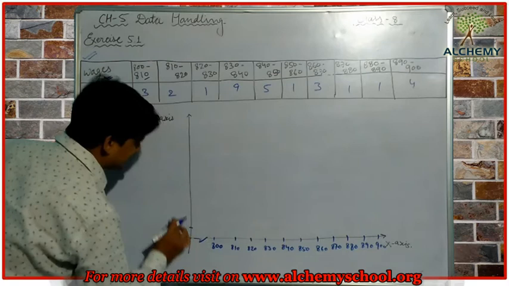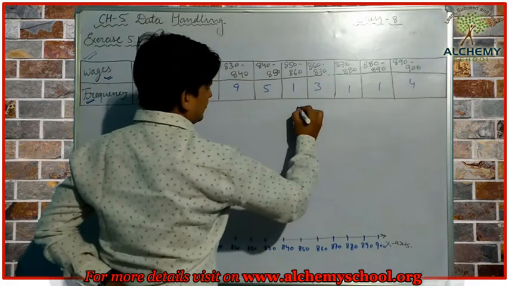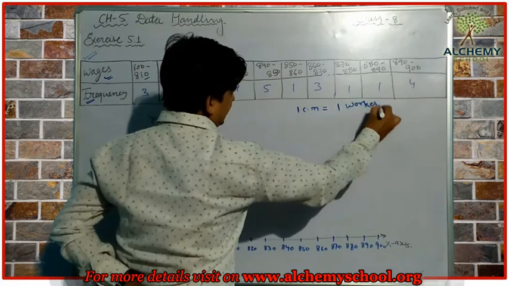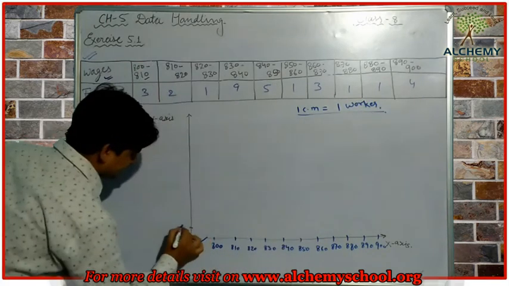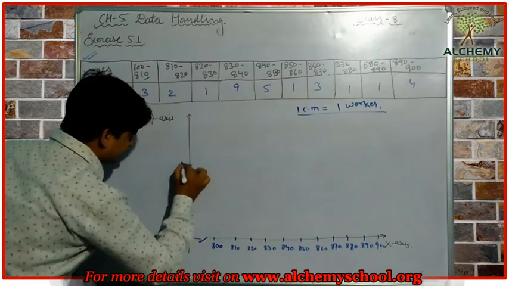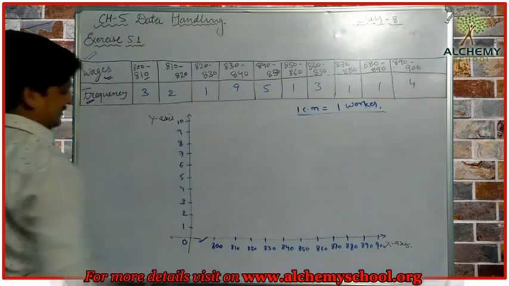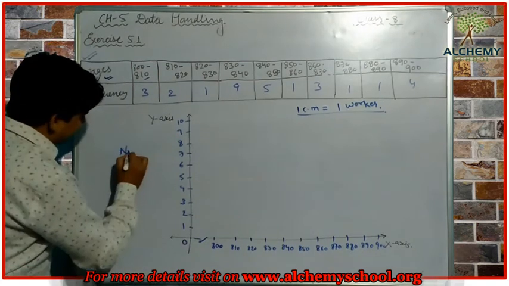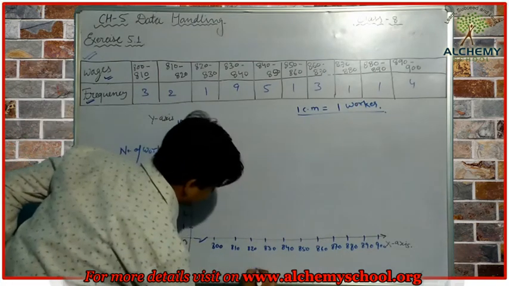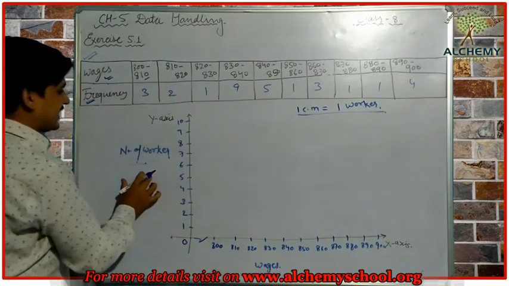Okay, 1 centimeter will represent 1 worker. We can write here 1 centimeter is equal to 1 worker. So now 1 centimeter, 1, 2, 3, 4, 5, 6, 7, 8, 9 and 10. Now I have written here number of workers, and here wages.